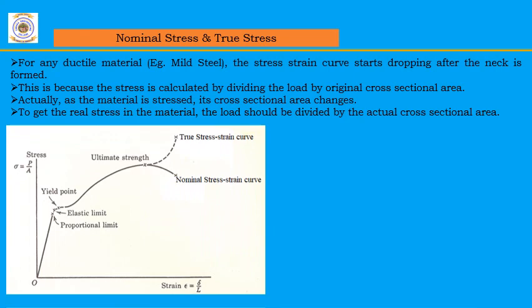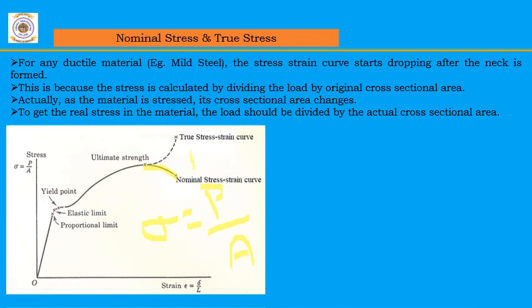In the typical stress strain diagram, we can see that once it crosses the ultimate strength, before reaching the rupture point, there is a decrease in the stress, because we have calculated stress as the load divided by its original cross-sectional area. But in actual practice, as we keep on increasing the load, its cross-sectional area decreases.